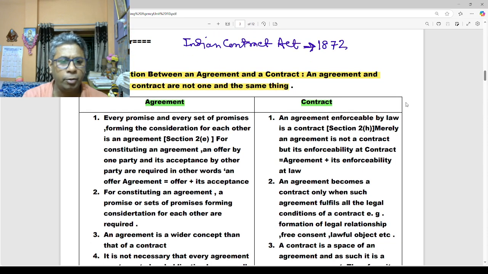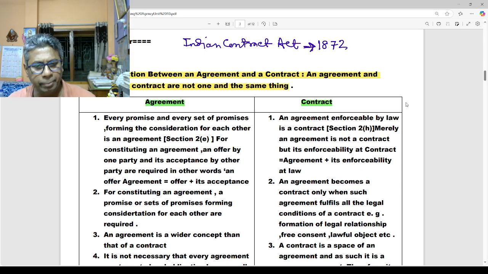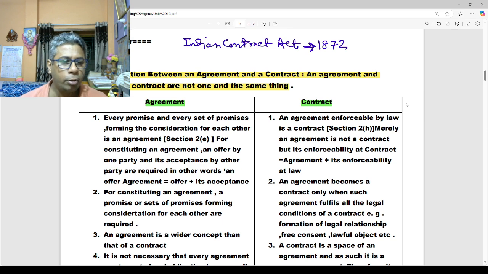So agreement, what do we mean by agreement? Every promise and every set of promises forming the consideration for each other is an agreement under Section 2(e) of the Contract Act 1872. For constituting an agreement, an offer by one party and its acceptance by the other party are required. In other words, agreement equals offer plus its acceptance.